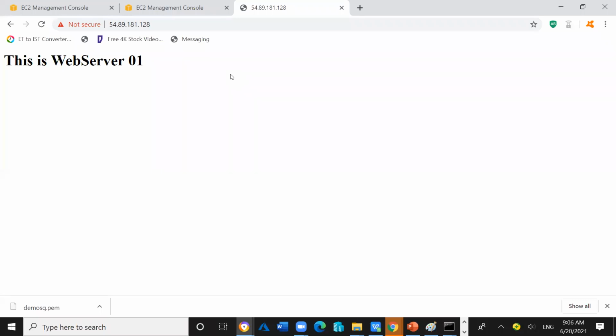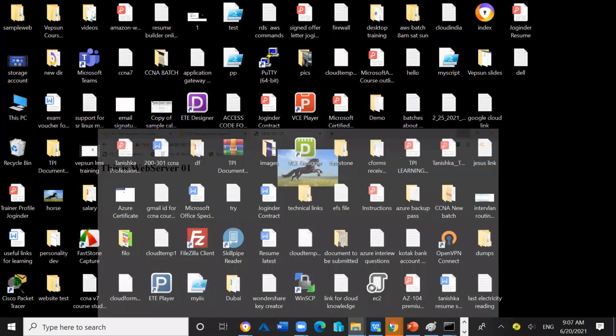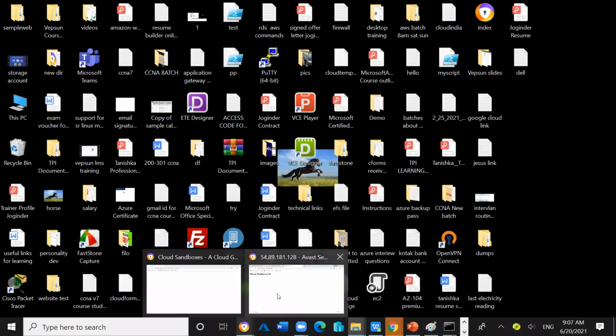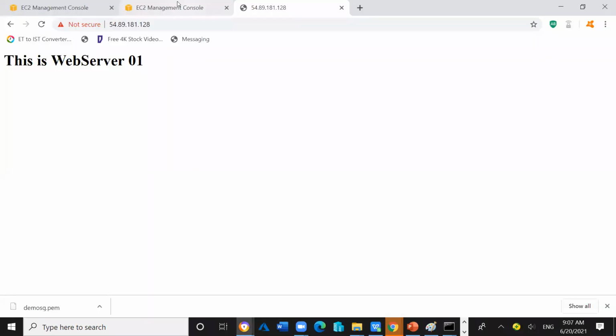So we understood about the security group, and we tested it also. We created the security group and tested it with HTTP and SSH. So now we will try with the outbound rule. Let's create one more virtual machine, an EC2 instance, for testing purposes.